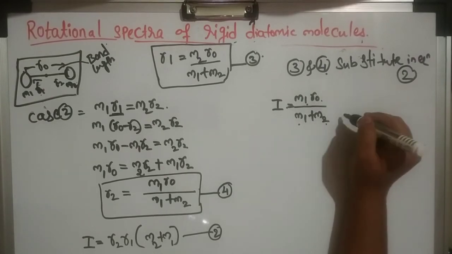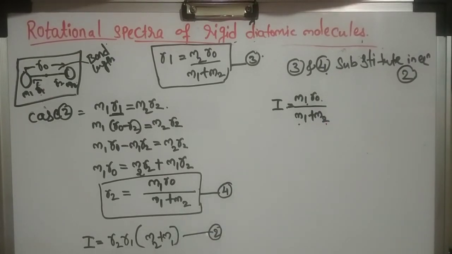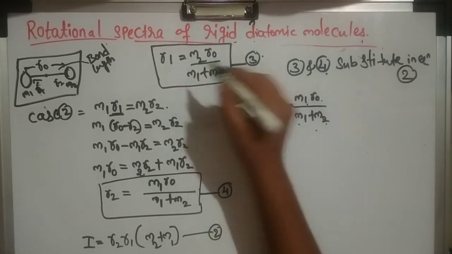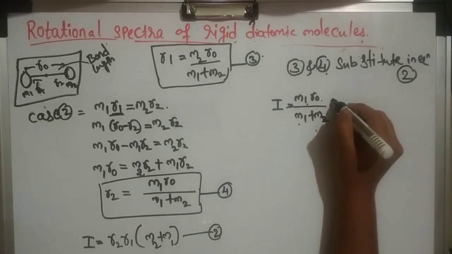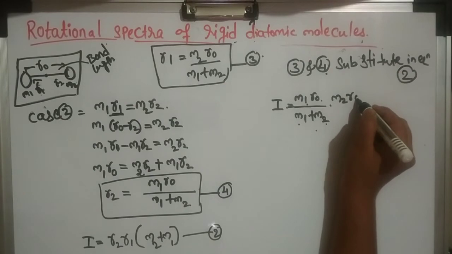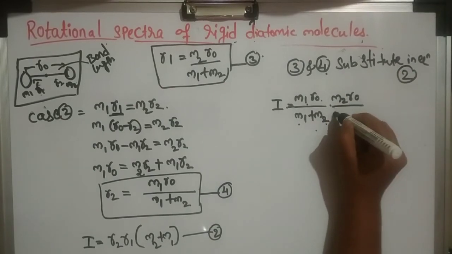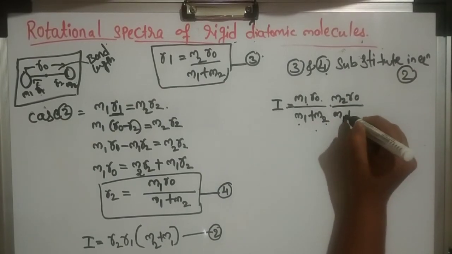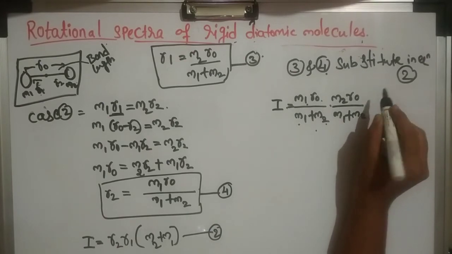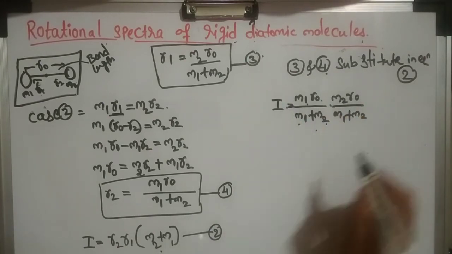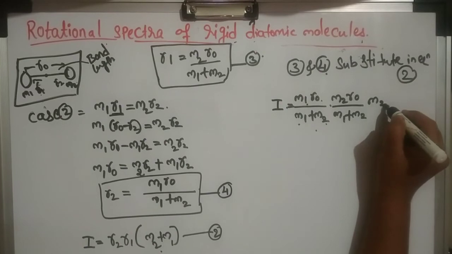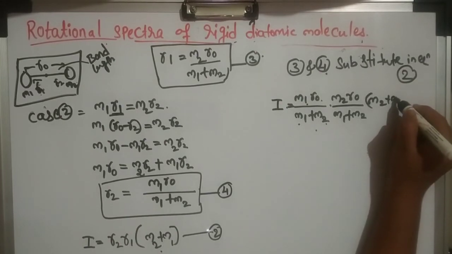What is R1? R1 is M2 R naught divided by M1 plus M2. And again this M2 plus M1.